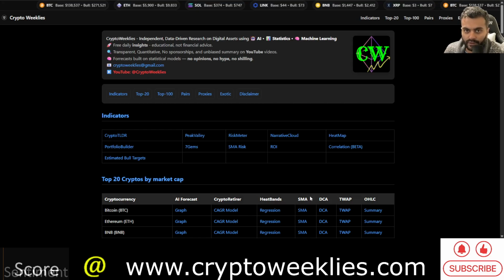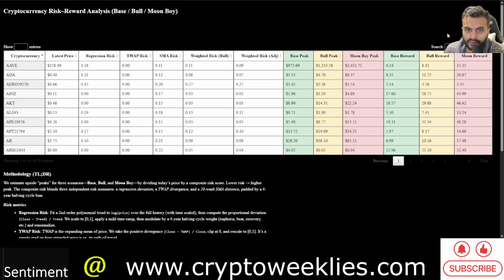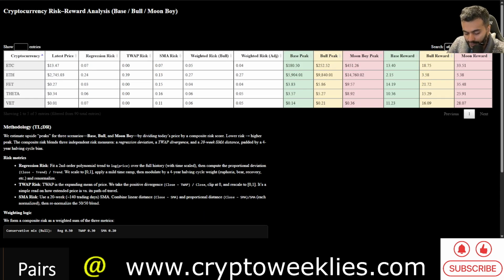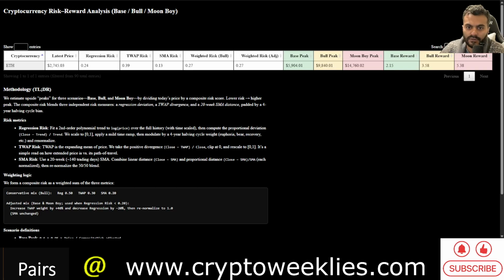All in all, if we were to look at what the regression risk holds for ETH, the base case scenario in this bull run for ETH is close to between $5,400 and $5,900, if all of these risks were to resolve to the positive side, with the base peak at around $5,900.